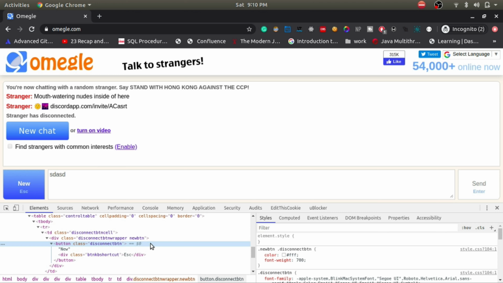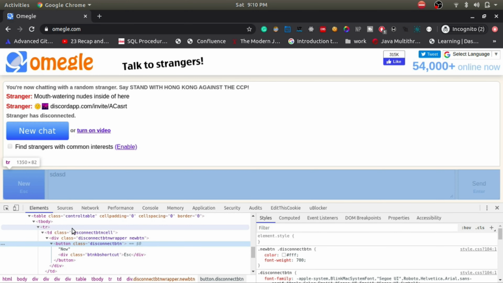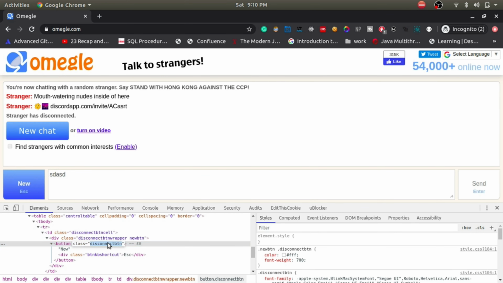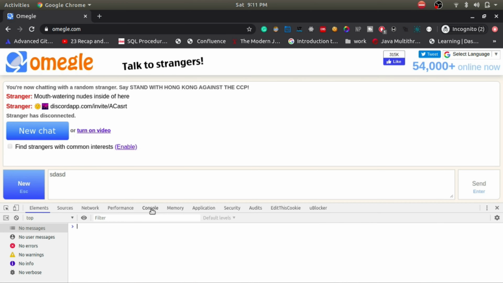So what I want to do is get this element using this class. I'll just go to the console. One more thing, people, we cannot use jQuery here. If you are a little geek and know about coding, then you know what jQuery is. We cannot use it here because it creates conflicts. I tried that, it's not working, so we have to use vanilla pure JavaScript. So I'll try to get this button and click it using the code. Let's start writing document dot